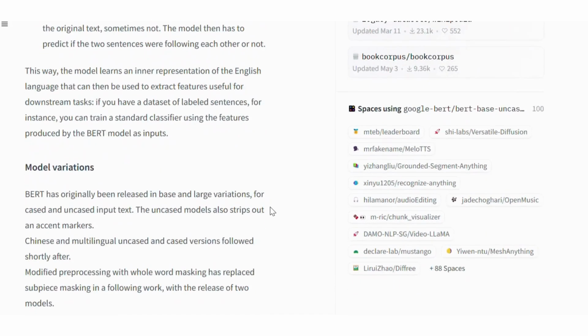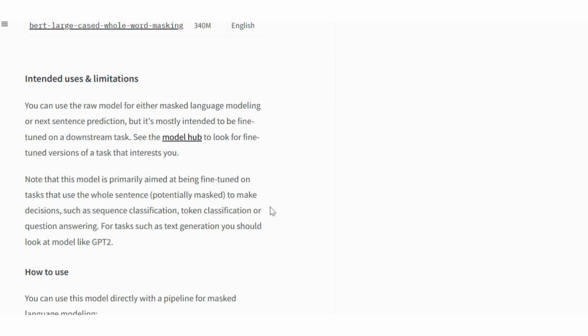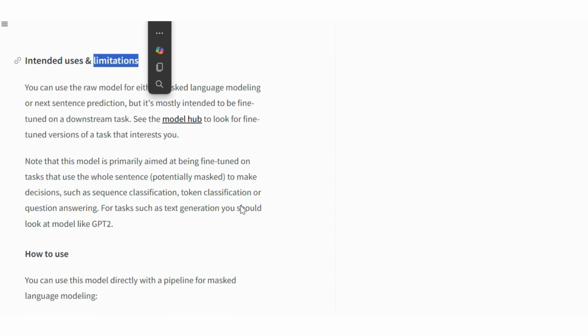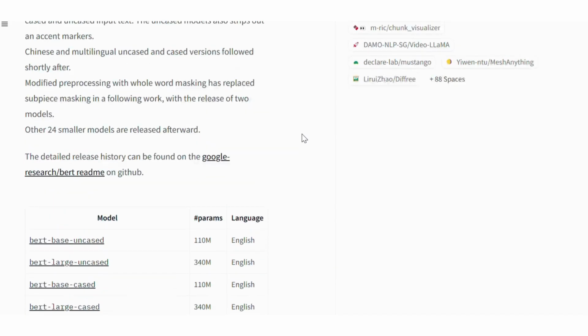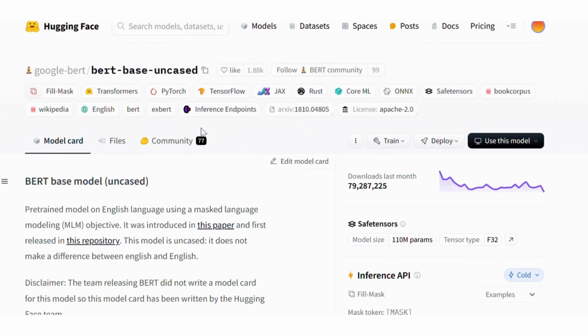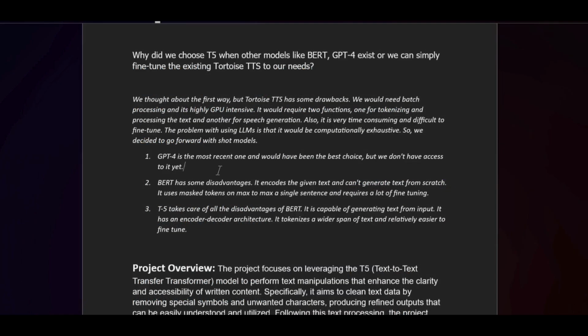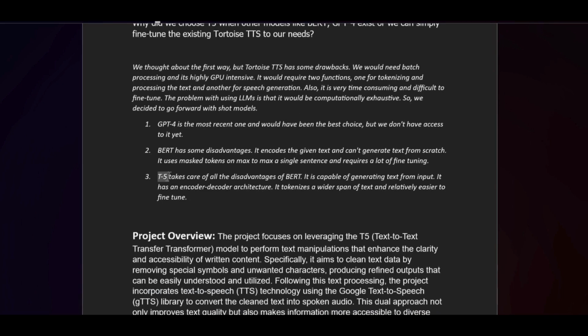And secondly, our purpose is text generation. Now, if you see in the limitations of this model, for tasks such as text generation, you should look at models like GPT. So this model cannot be used for text generation. You can also see in the tags here, there is no text generation. Talking about GPT-4, it would be the best choice, but we don't have access to it yet. So we decided to go with T5, right? Now I'll show you the things about T5.